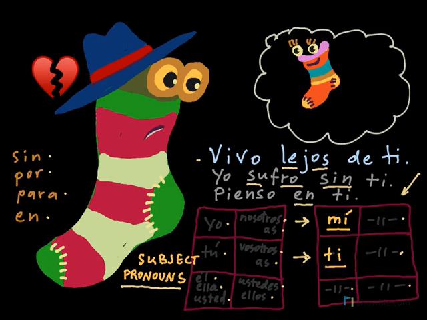So it will be vivo lejos de ti. You're not going to use tú, you're going to use ti. Yo sufro sin ti, pienso en ti. So it will be the same thing for the mí and for the ti.